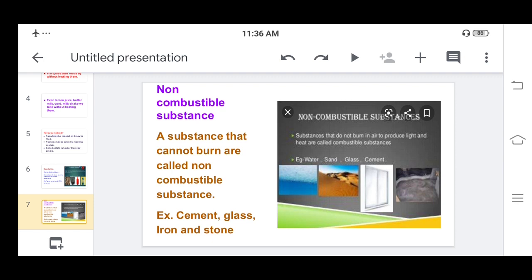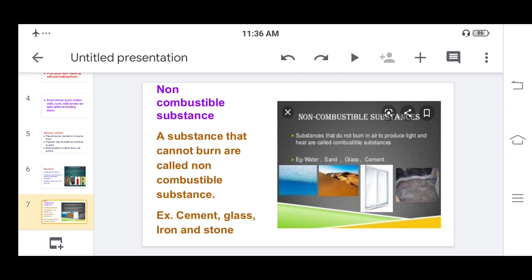So we can say that water is non-combustible, meaning it is not going to burn, and kerosene is combustible, which will burn. I will give you an example. On a flat surface you add kerosene, and on the other side you add water, and you take a matchstick and throw it on water as well as kerosene. So which is going to burn?